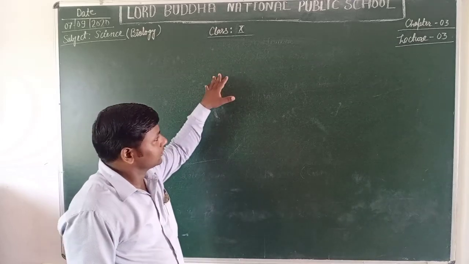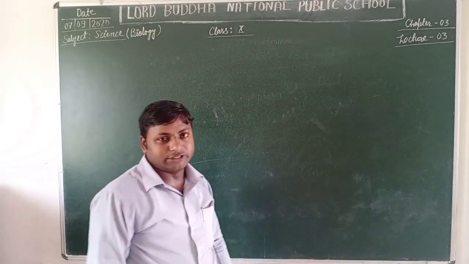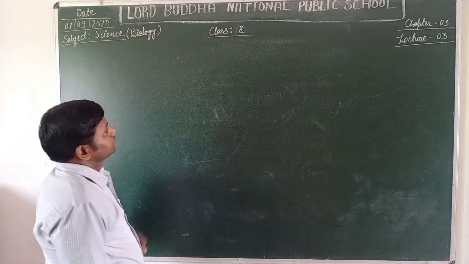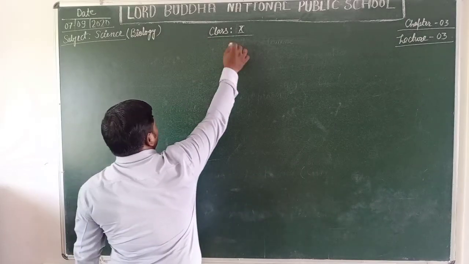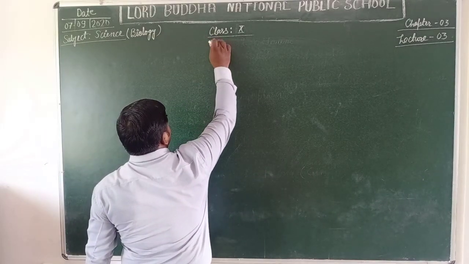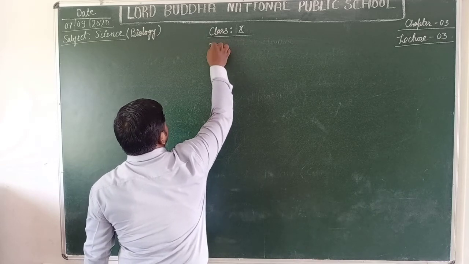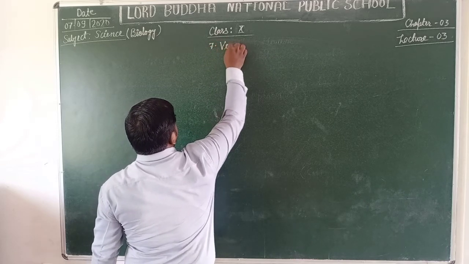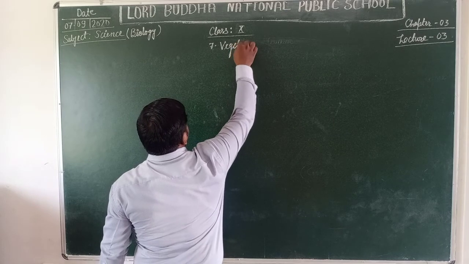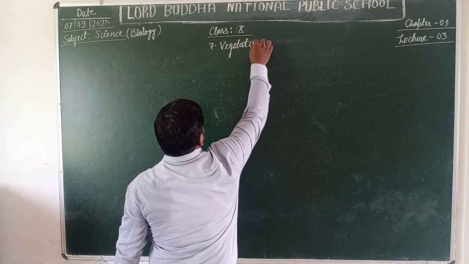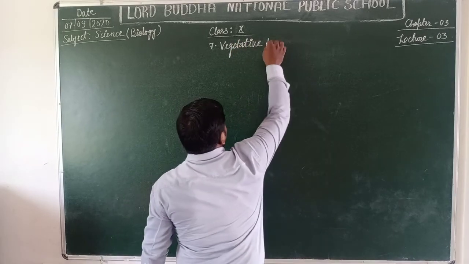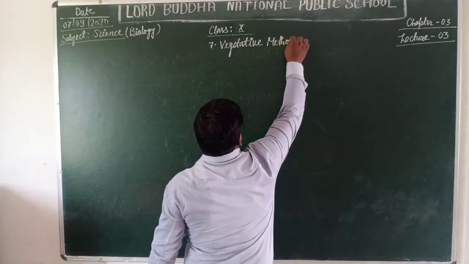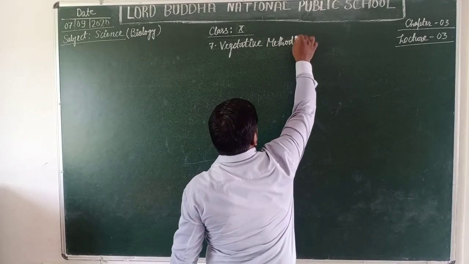Students, today we are going to discuss the vegetative method of asexual reproduction.